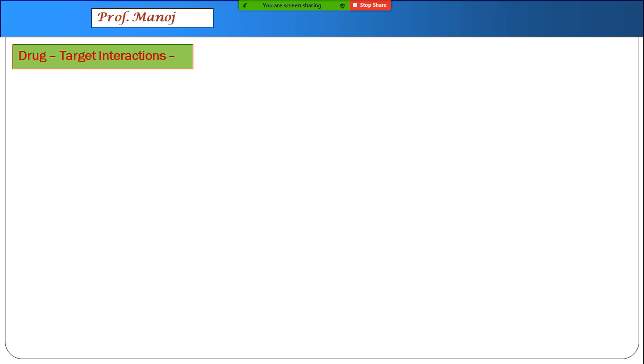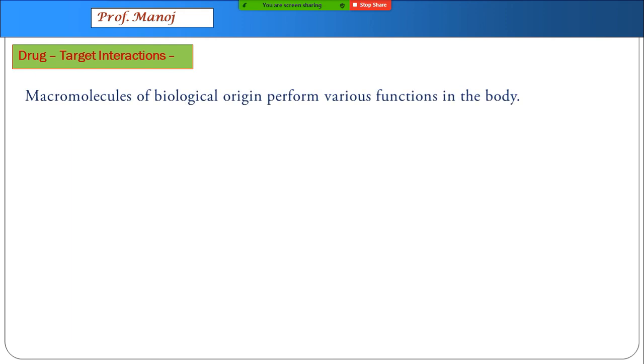We have finished with the different types of medicines. We go for now how drugs work on our body. That's the last part of our topic. First, we come to drug target interactions.